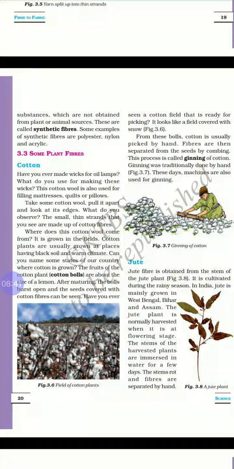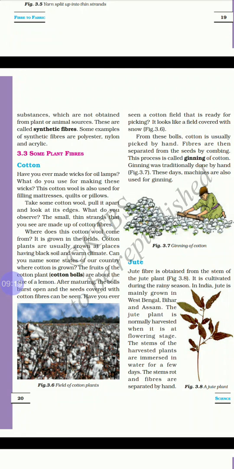Where does cotton wool come from? It is grown in the fields. Cotton plants are usually grown at places having black soil and warm climate. Can you name some states of our country where cotton is grown? The fruits of the cotton plant are about the size of a lemon. After maturing, the balls burst open and the seeds covered with cotton fibers can be seen.